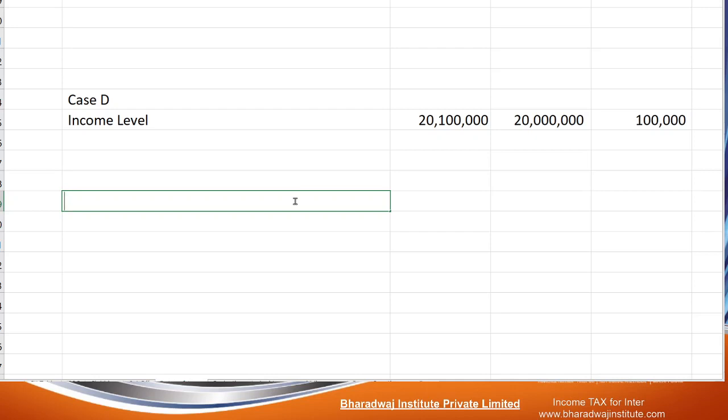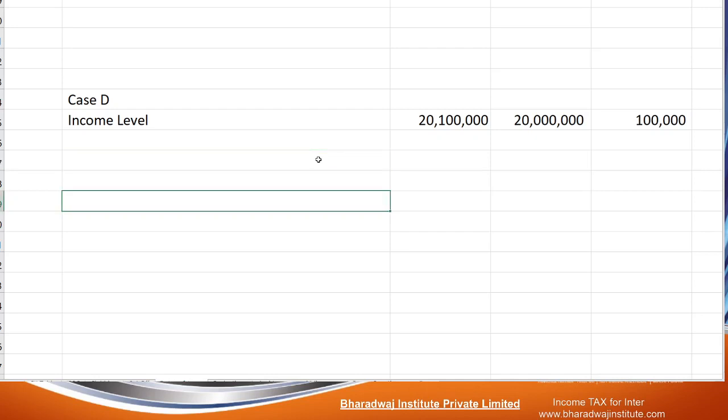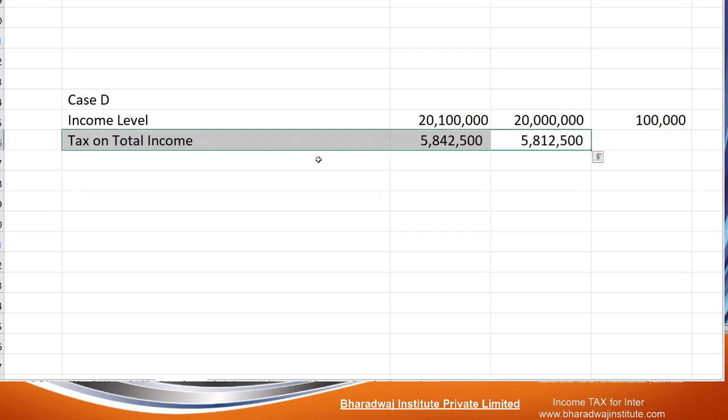First work out the normal tax which is applicable. Up to 10 lakh it will be 1,12,500. Balance income at 30%. Simple. Up to 10 lakh, 1,12,500. Balance how much? 30%.